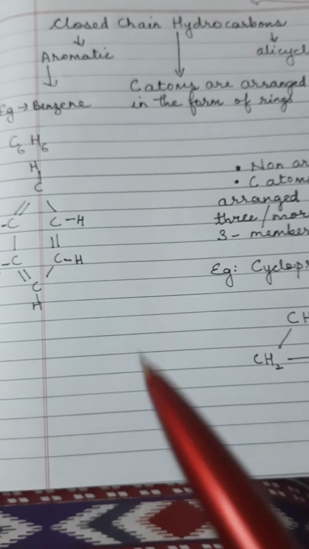Benzene has 6 carbon and 6 hydrogen atoms, as you can see in the formula written here. If you look at the structure of the benzene which I have drawn here, you can see 6 carbon atoms are arranged in a 6-membered ring, that is, in the form of a closed ring.